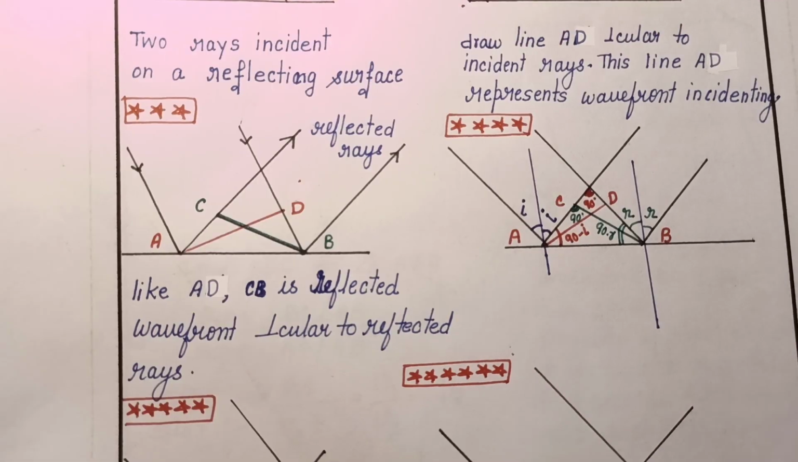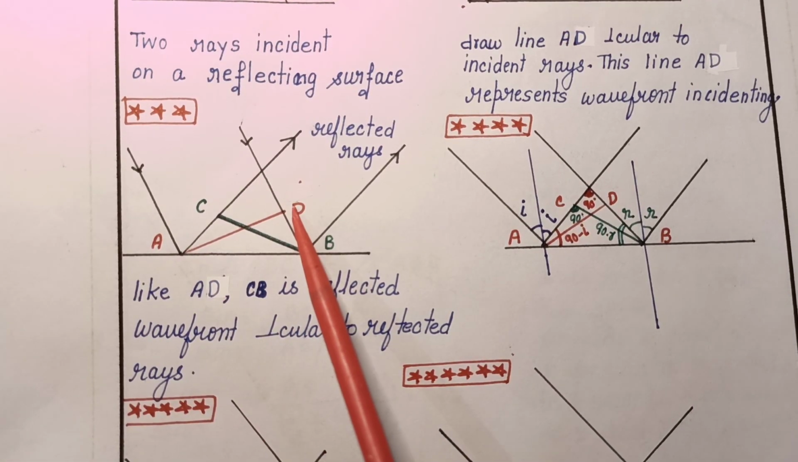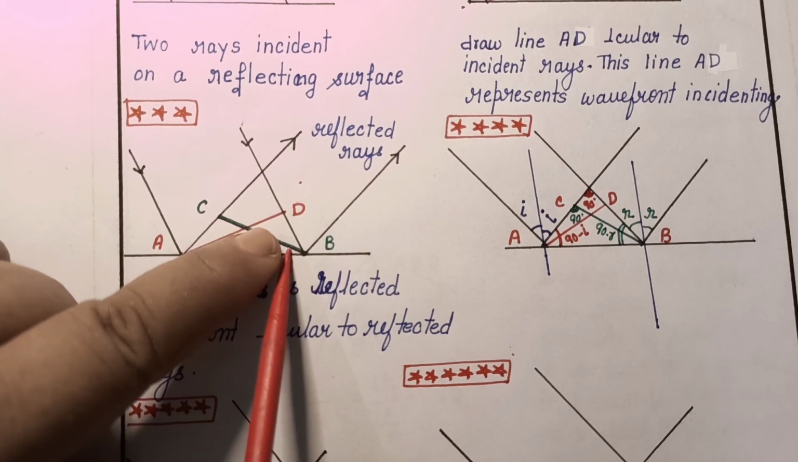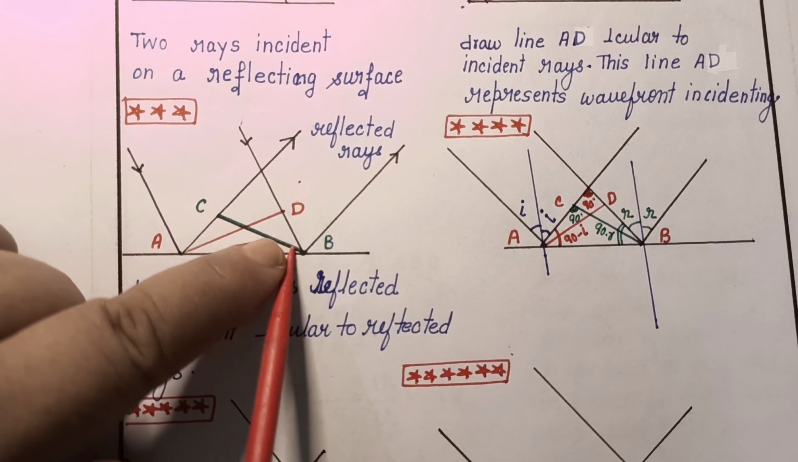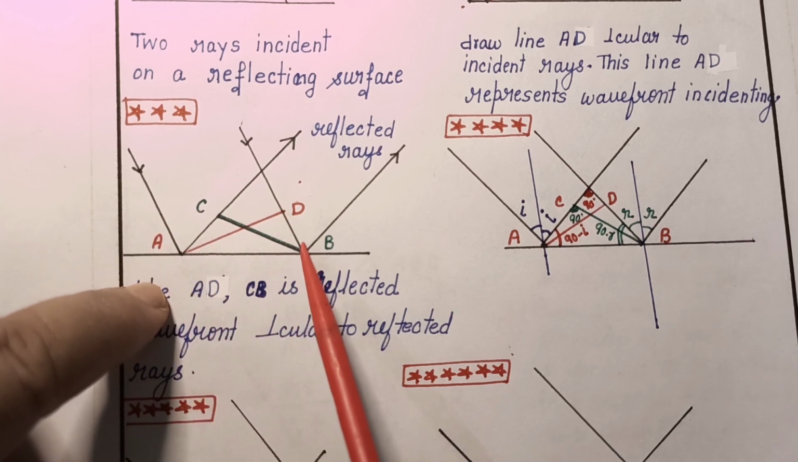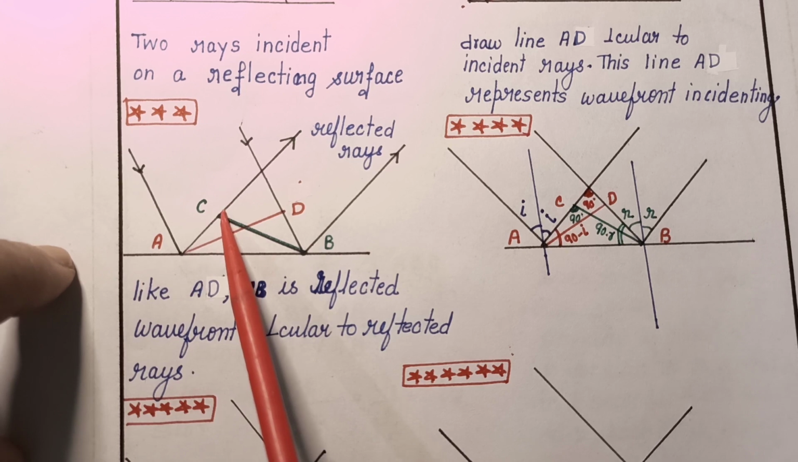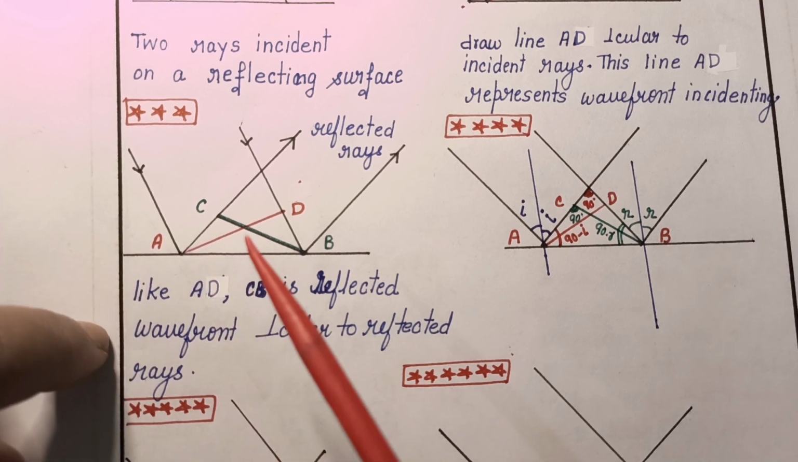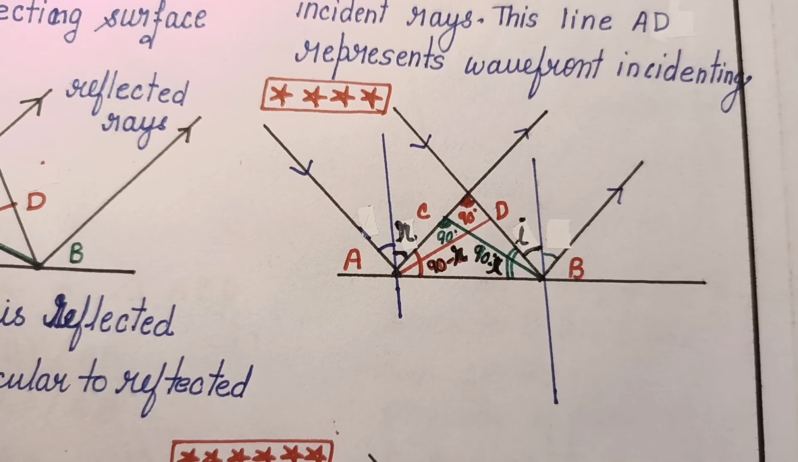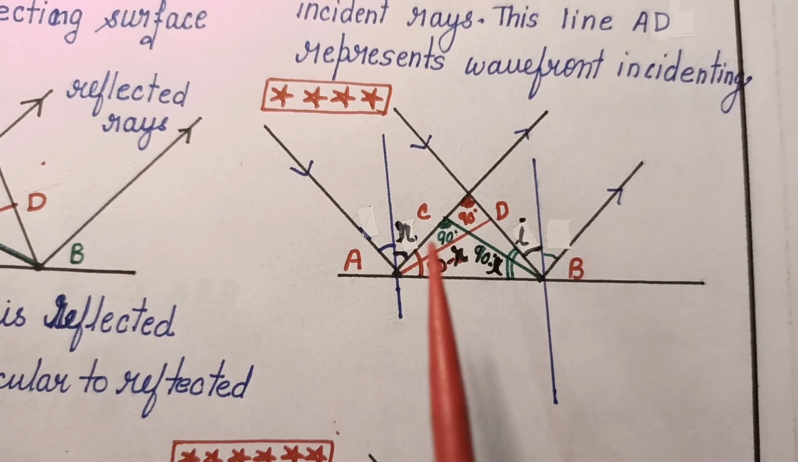Then AD is incident and perpendicular to the two reflected rays. BC is the reflected wavefront. So we will say that AD is the incident wavefront and BC is the reflected wavefront. After that, we will use geometrical mathematics to prove the law of reflection. Now pay attention only to the geometrical mathematics here.